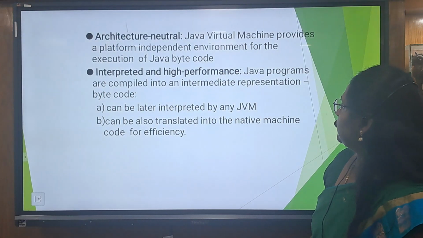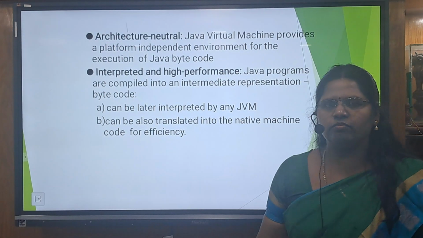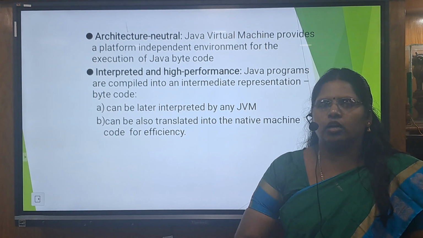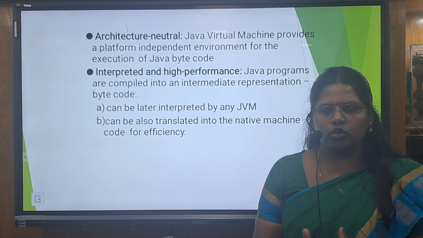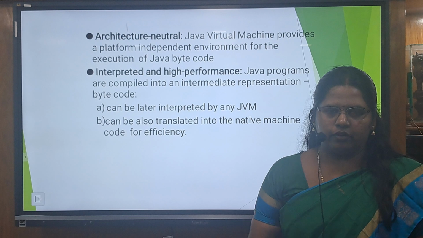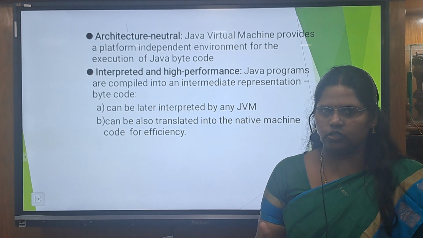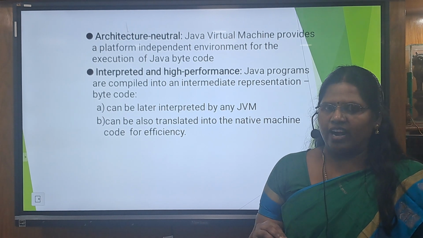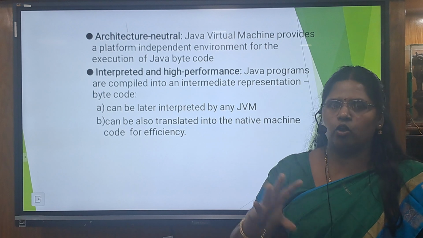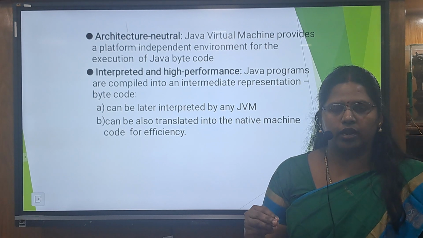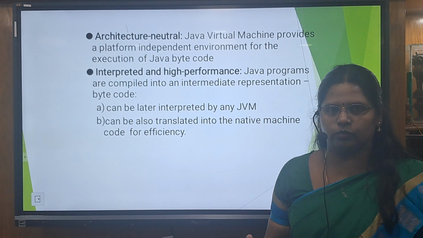And architecture neutral, this is a platform independent environment. Platform means operating system. Java is a platform independent language, and the JDK 1.5 is the software that is used to run Java. Being platform independent means it can run on any operating system, and we can carry the program anywhere and run it anytime also.